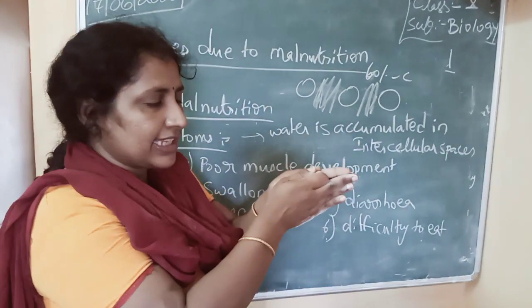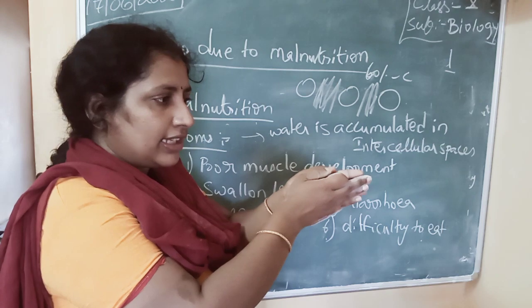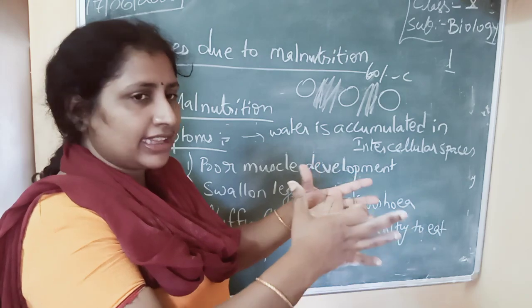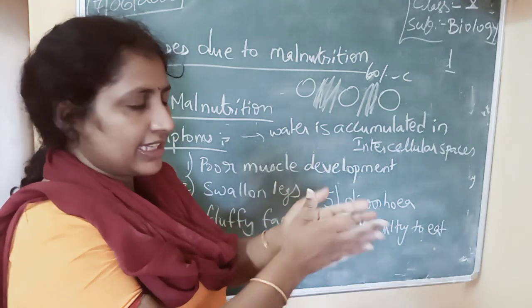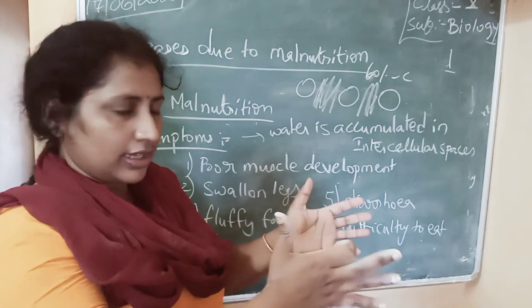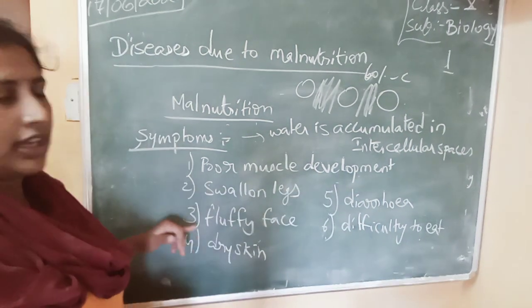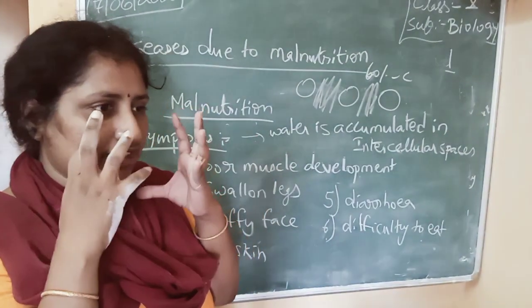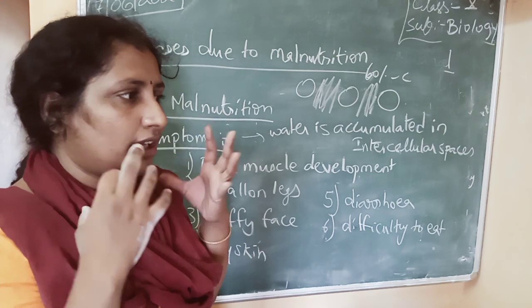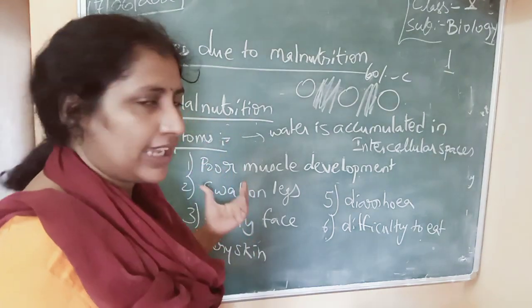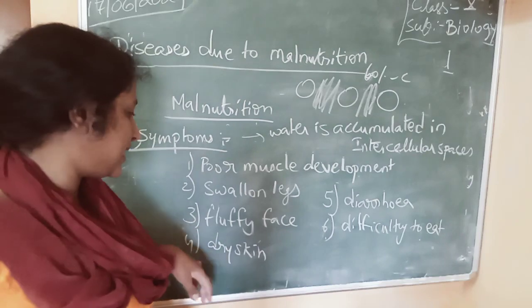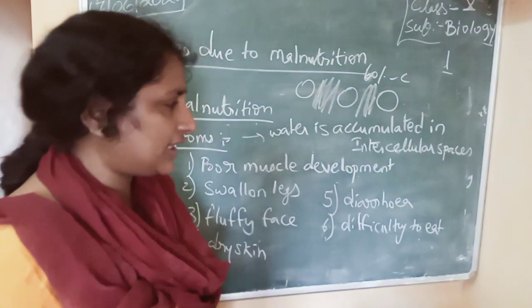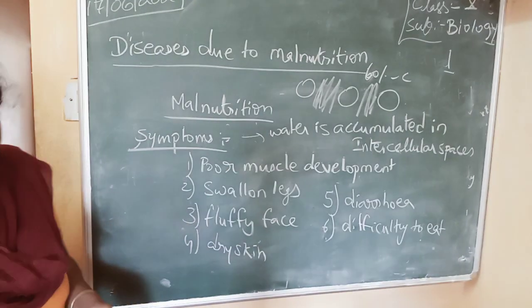What does it do if it is in a leg? The accumulation of water will make the leg rise up, swell. That's what we call swollen legs. Fluffy face means the face will also be swollen, enlarged. Water accumulates in the face and in the legs. That is called fluffy face. Dry skin, the skin becomes dry. Diarrhea and difficulty to eat. These are the symptoms of kwashiorkor.